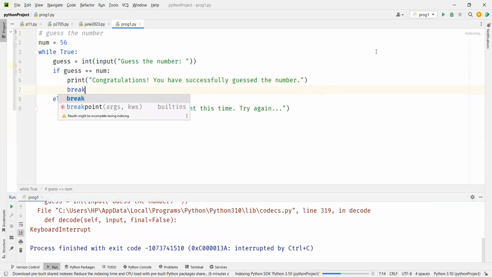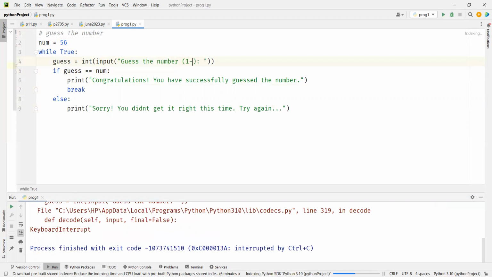Now let's do one thing. Let's give a hint to the user when you get it wrong. Guess the number, and let's fix it between 1 to 100. When you get it wrong, let's give a hint to the user whether your number is higher than the actual number or lower than the number.